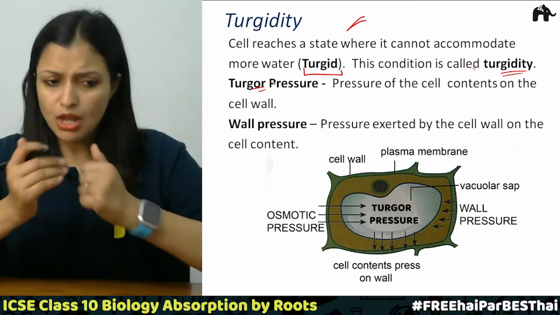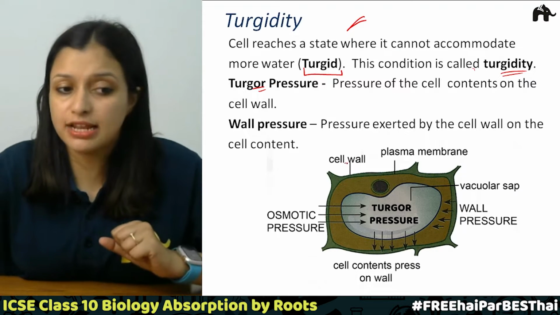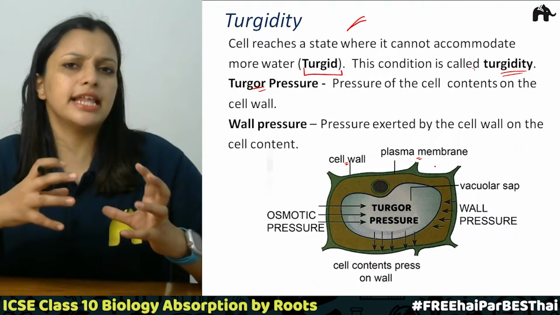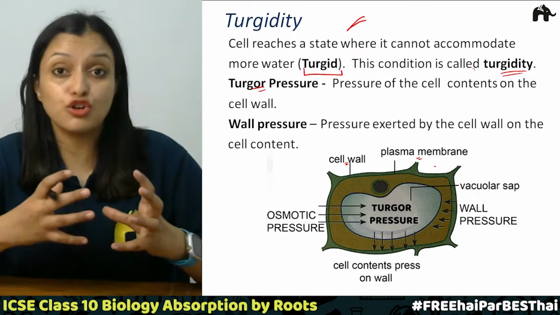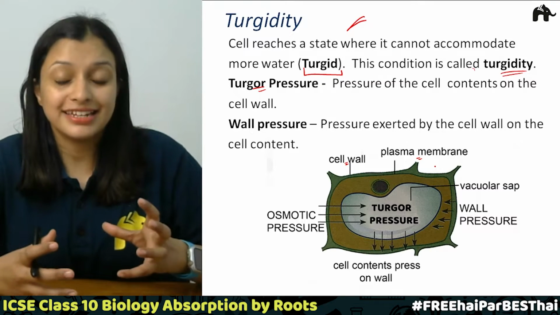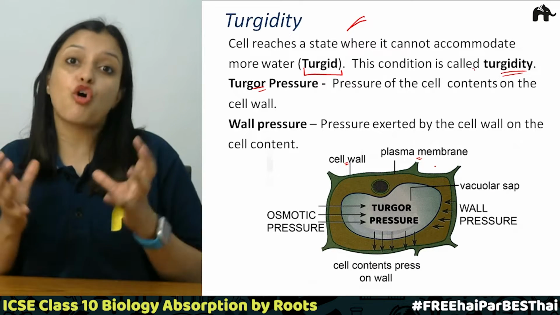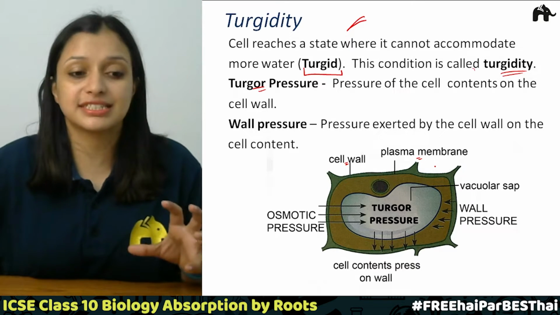Now what happens, this is a cell, a plant cell. It has a cell wall, it has a plasma membrane, right? This cell wall will not allow the cell to burst when there is a lot of water inside it. It will not burst, but it will press the content inside it. Now how will that happen, that we'll discuss.